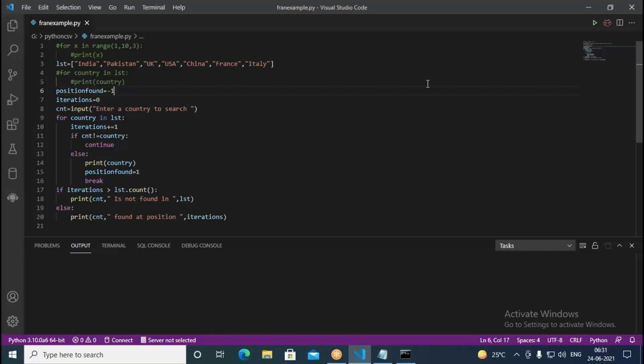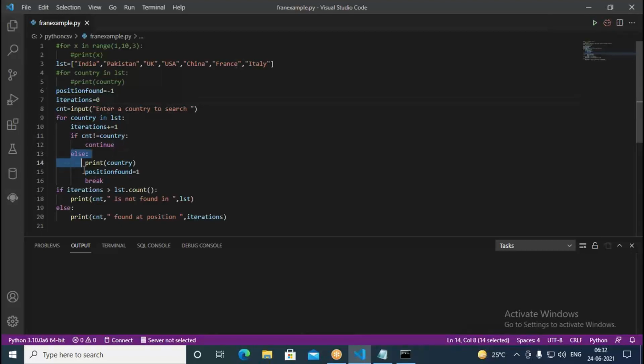So over that, we are going to be continuously iterating it. Iterations means repetitions. The variable iterations is nothing but the repetitions taken. So how many times it is repeating, for that purpose, iterations plus equal to 1 we have written. Then if CNT not equal to country, CNT is nothing but the country we enter. If that is not equal to the country which we are retrieving from the list, in such a case, what happens? It is going to continue.